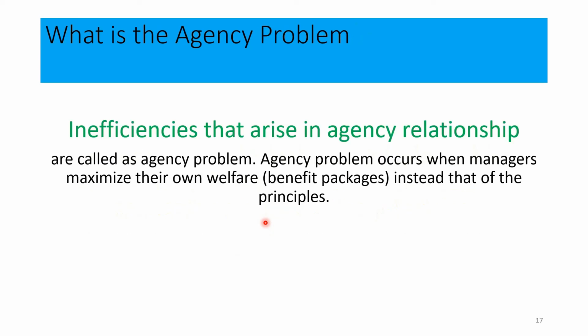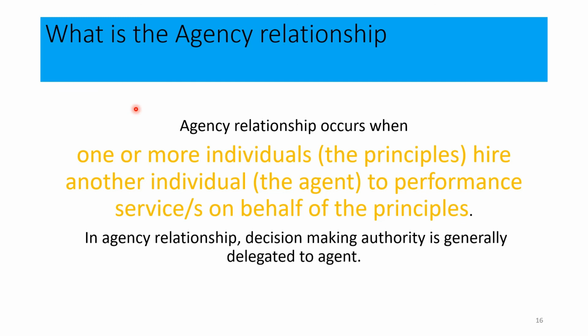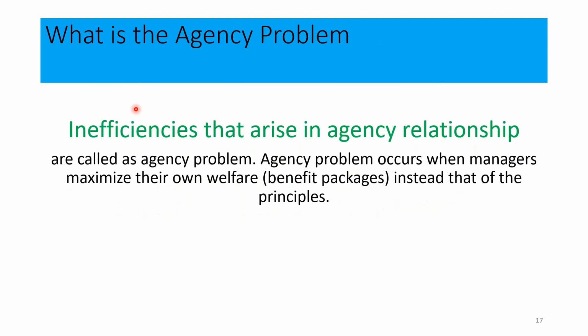Okay, my dear students, now go to the next slides and look at what we have in the next slide. In the next slides, we have a kind of problem. These problems are related to these agency relationships. Look at the problems we have due to these agency relationships. That is what you call agency problem, right? Inefficiencies that arise in agency relationships are called agency problem. Agency problems occur when managers maximize their own welfare or benefits packages instead of those of the principals, right?